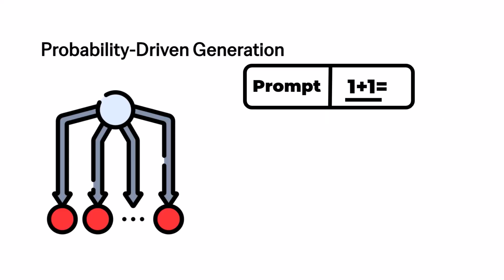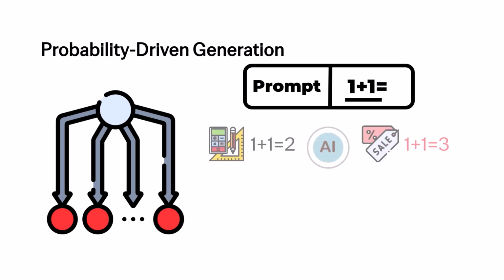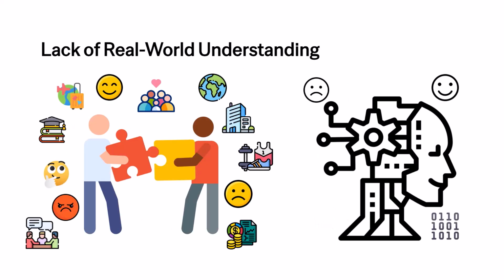Gen AI models rely on probabilities to predict which word, phrase, or sentence should come next. This generation process doesn't inherently check for factual accuracy, which can lead to confident but incorrect statements that appear believable. Despite being able to mimic human-like responses, models lack an understanding of the real-world implications of their responses.